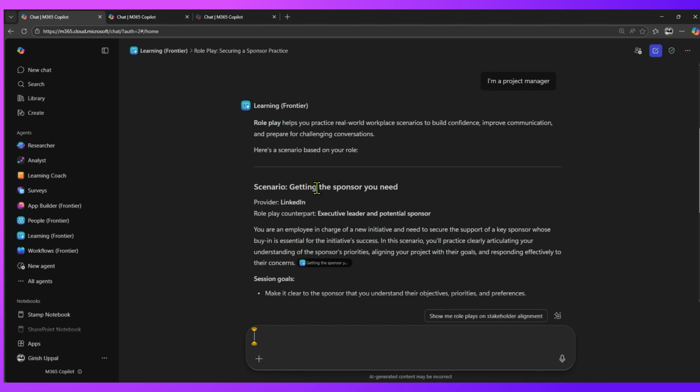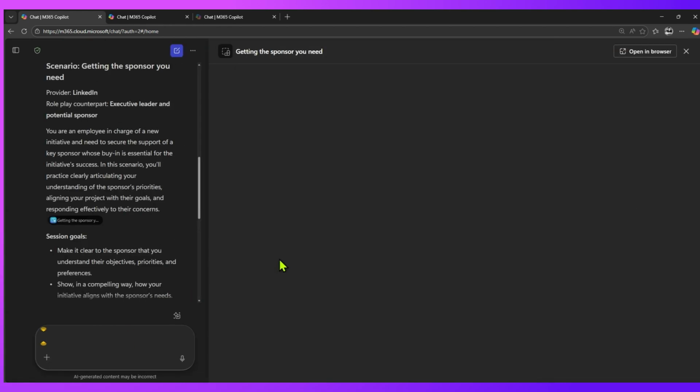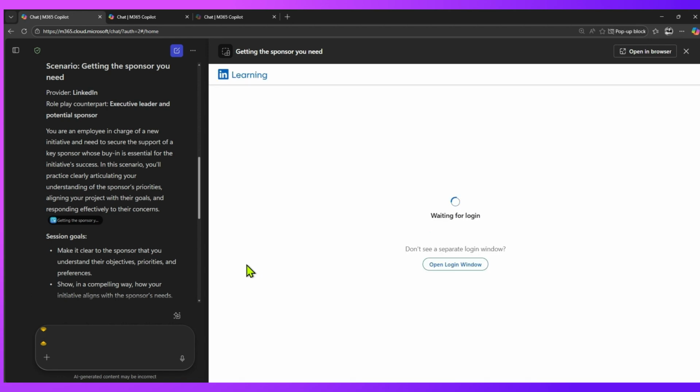So getting the sponsor you need, the provider is LinkedIn Learning, role play counterparts are executive leader and potential sponsors. And then it says you will be redirected to LinkedIn to conduct this role play, and then you click on start role play, and then on the right hand side it will connect to LinkedIn. Now, I'll not go into this particular topic as of now, but then it will ask you to authenticate, and then you can perform that role play.